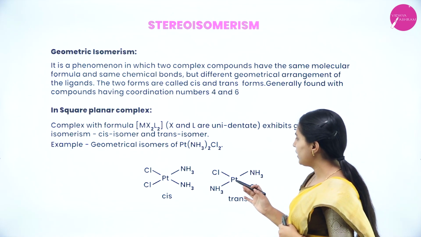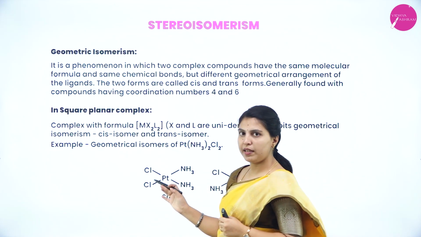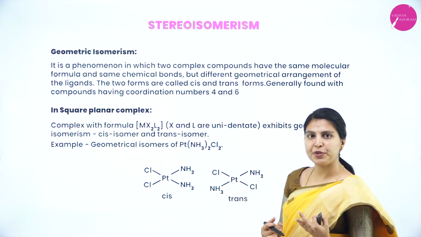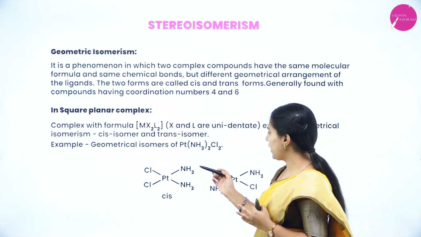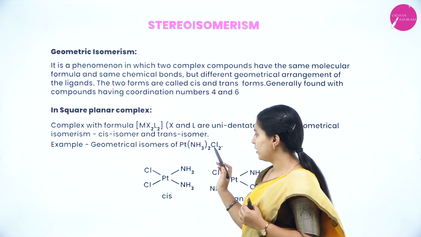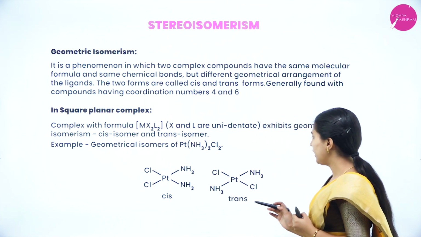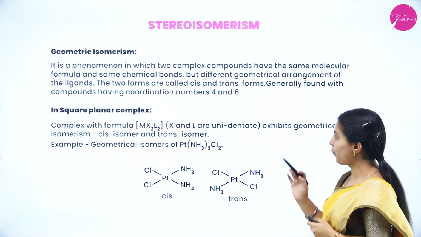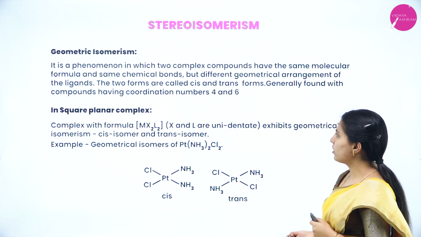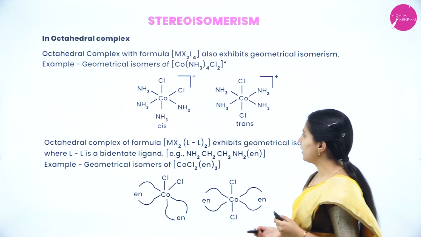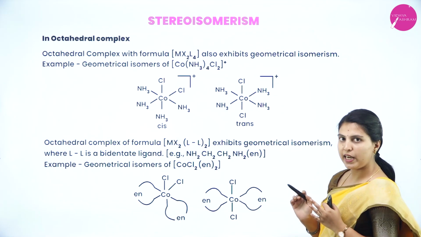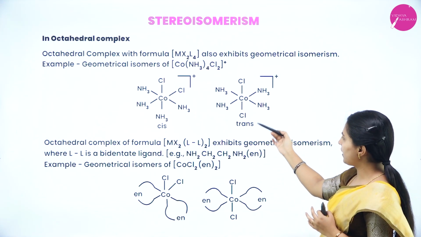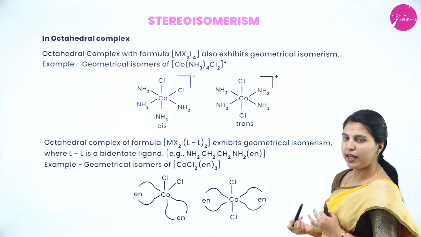If the ligands are on the same side, that is cis. If the ligands are on opposite sides, they are in trans position in a square planar complex. In an octahedral complex, ligands attached at adjacent sides are called cis, and ligands attached at opposite sides are called trans.